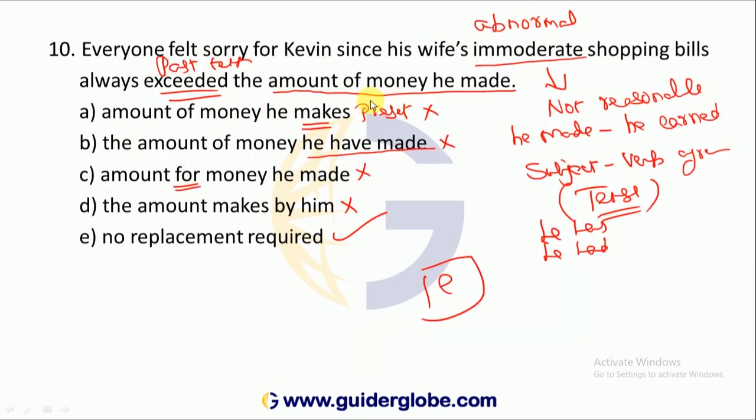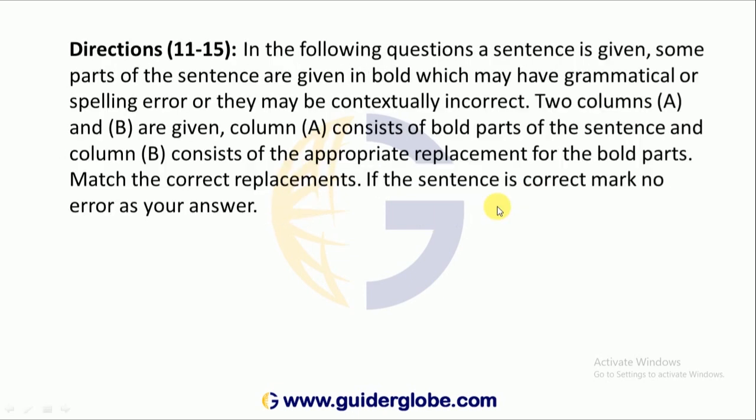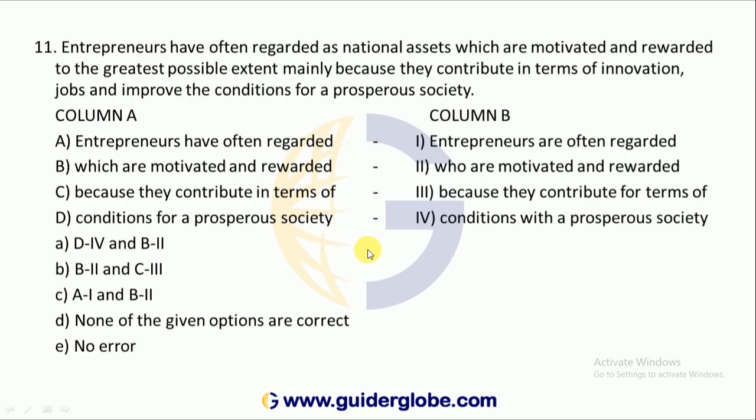That is amount of money he made. Instead what they are doing, here given these are the underlined words. Column A. Then the replacement here. Then we have to see which one is correct. That we have to find out. Match the appropriate replacements for the bold parts. If the sentence is correct, mark no error as your answer.